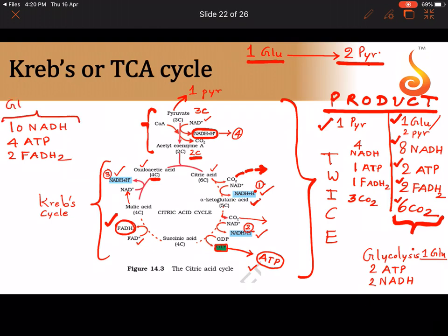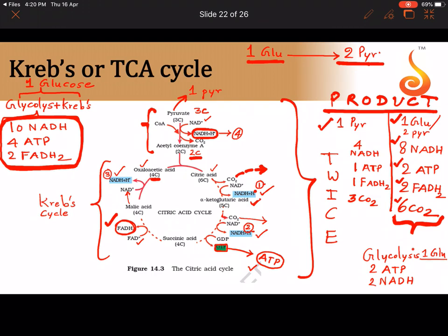So this is the total from what? Not only glycolysis plus Krebs cycle, not from only the pyruvic acid point of view, but the 1 glucose point of view. So we have 10 molecules of NADH, 4 ATP molecules, and 2 FADH2 molecules.